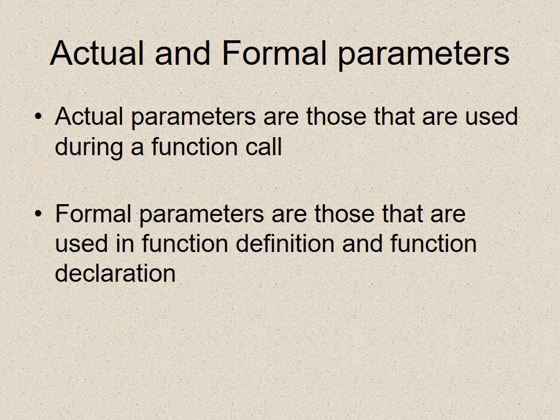Actual and formal parameters. Actual parameters are those that are used during a function call. Formal parameters are those that are used in function definition and function declaration. When you define the function or when you declare the function, then we use formal parameters.